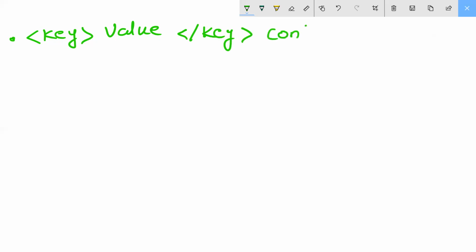Key, value, or like this key, it will be continued within object, within the object tag.